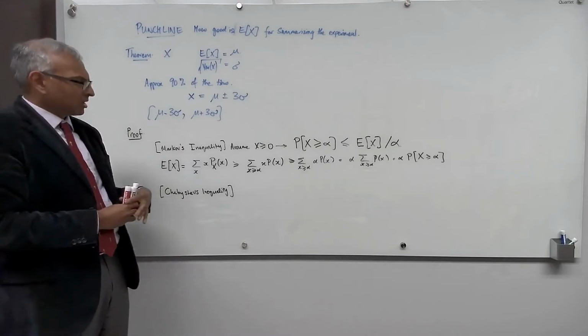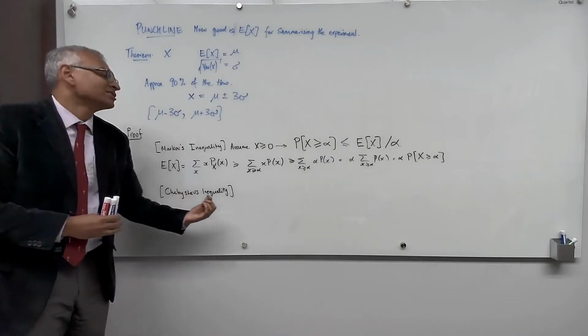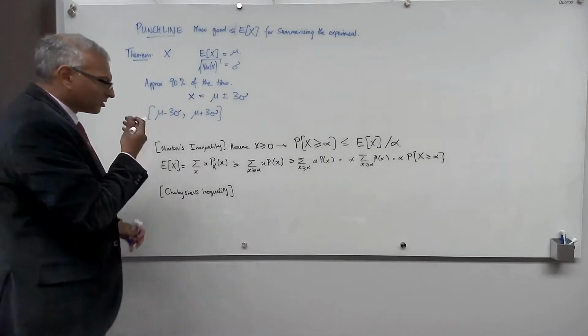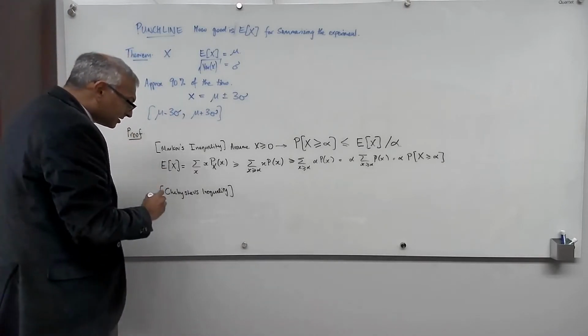And now I'm going to prove Chebyshev's inequality. So the proof of Chebyshev's inequality is as follows.